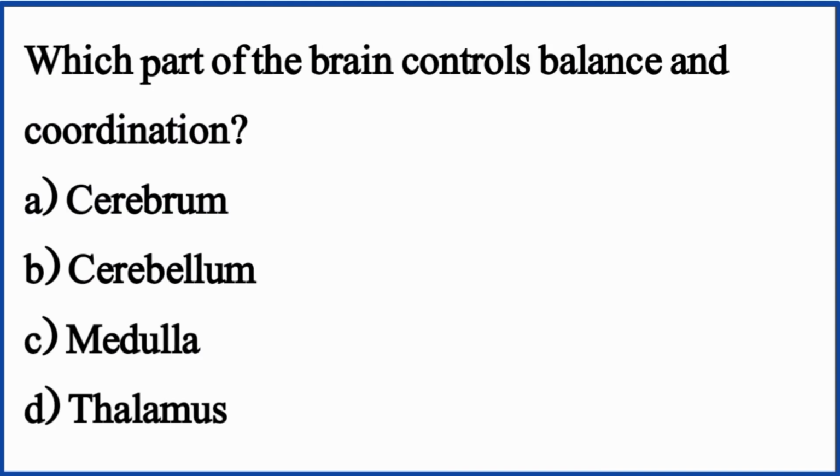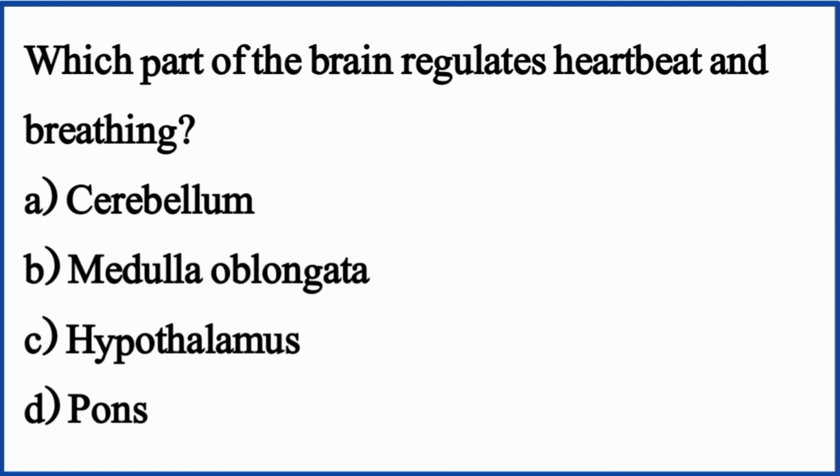Which part of the brain controls balance and coordination? The right option is option B, cerebellum. Which part of the brain regulates heartbeat and breathing? The right option is option B, medulla oblongata.